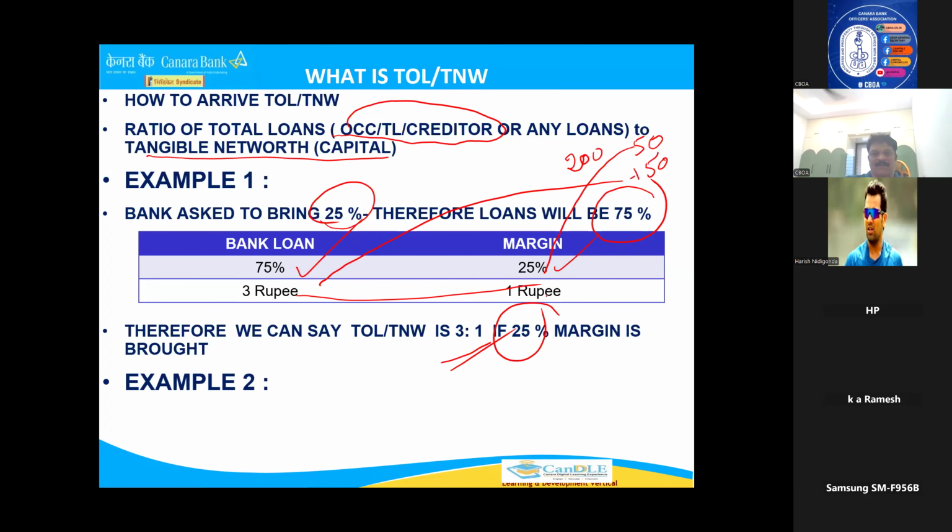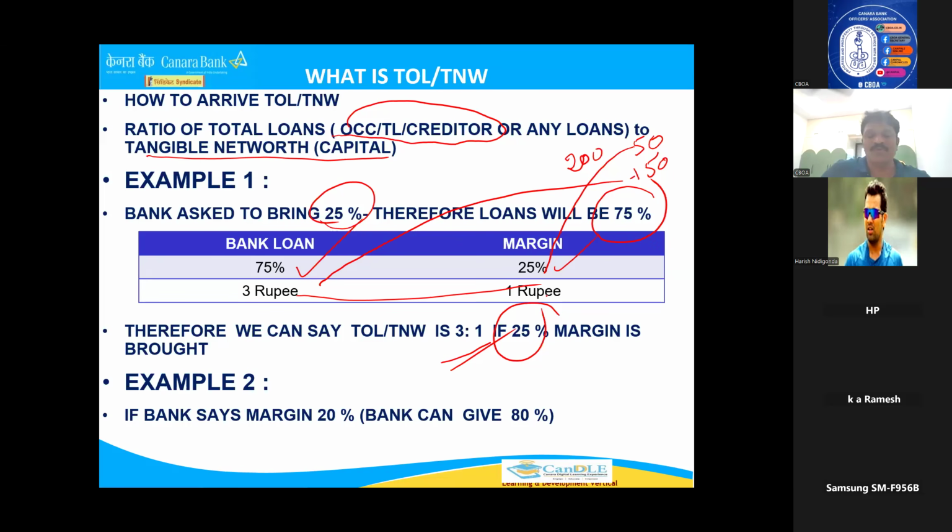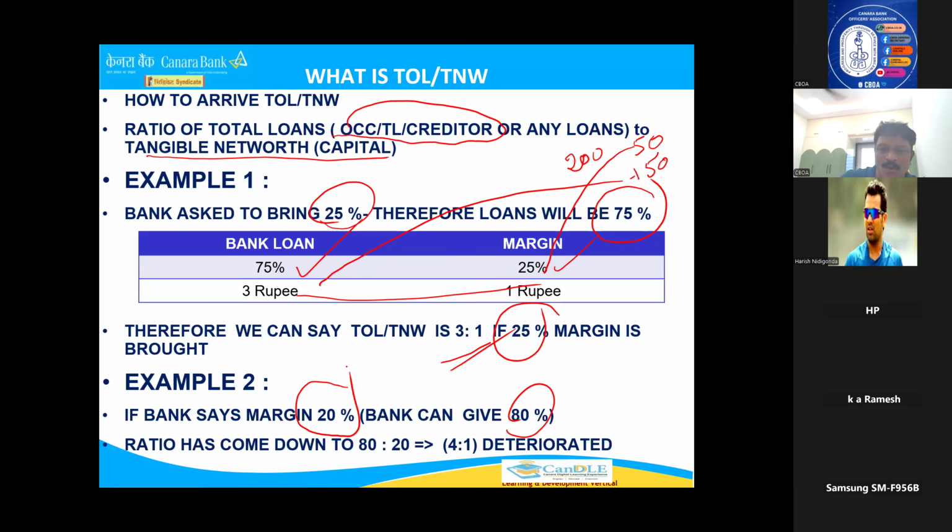Now we will go to example number 2. For example, the bank says margin is 20%. In some loans, bank says margin is 20%. Then the borrower will bring 20% margin and the bank will give 80%. Then what is the ratio? 4 is to 1. If the customer brings one time, the bank gives 4 times loan. That is called 80 is to 20. As I told you, in Mudra loan, the customer has to bring only 15%. Then how much loan will the bank give? 85%. Okay, this is how TOL, TNW will be calculated.